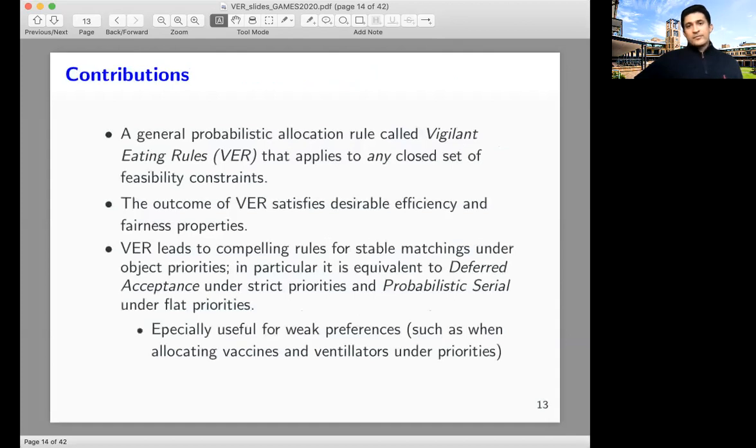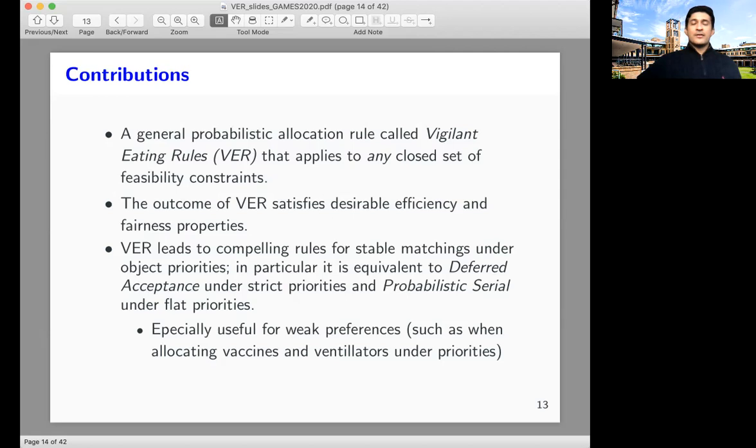So our contributions in this paper are that we take inspiration from probabilistic serial, which is only applied for a very particular domain for allocations. We present a very general probabilistic allocation rule, called the Vigilant Eating Rule, abbreviated as VER, that applies to any closed set of feasibility constraints. We show that VER satisfies desirable efficiency and fairness properties.